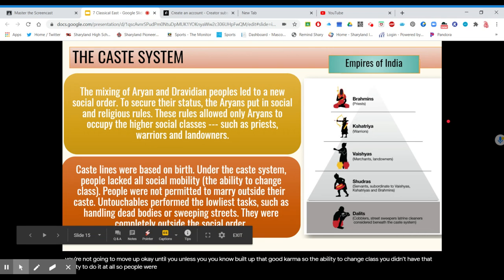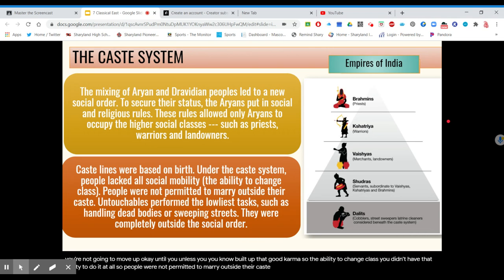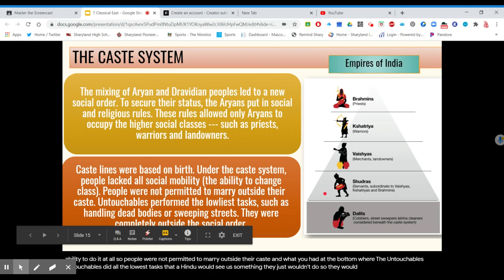People were not permitted to marry outside their caste. And what you had at the bottom were the untouchables. Untouchables did all the lowest tasks that a Hindu would see as something they just wouldn't do. So they would handle the dead bodies, they would sweep the streets, and they were completely outcast. That's why they're outside the caste system. That's where the word outcast comes from.